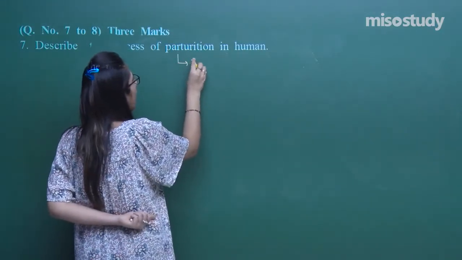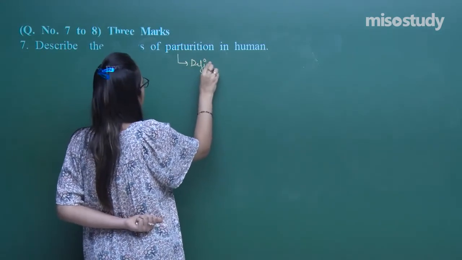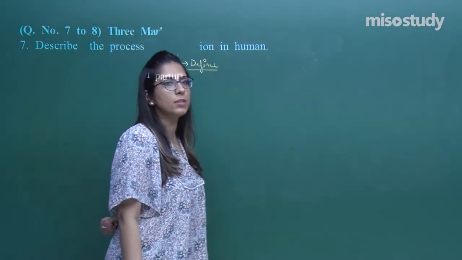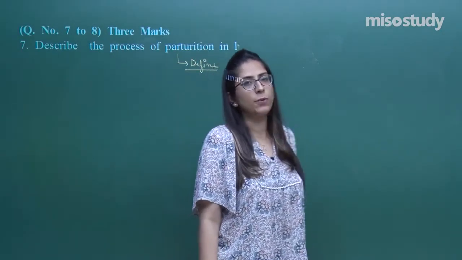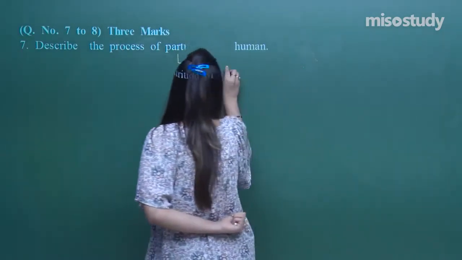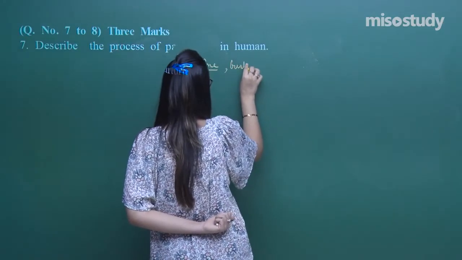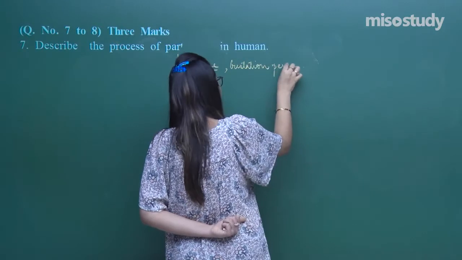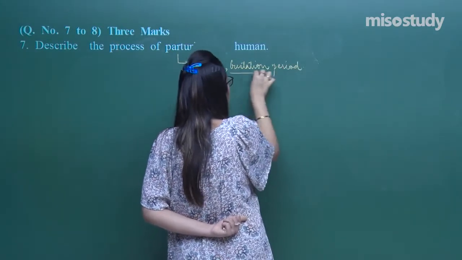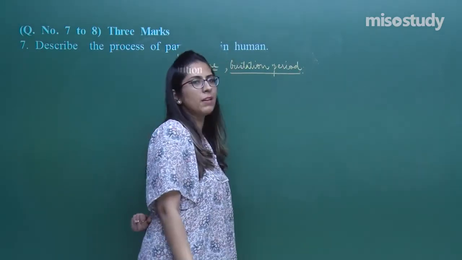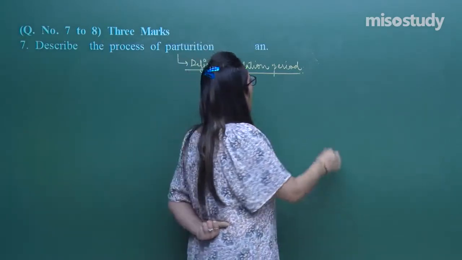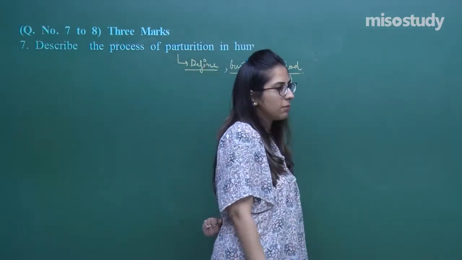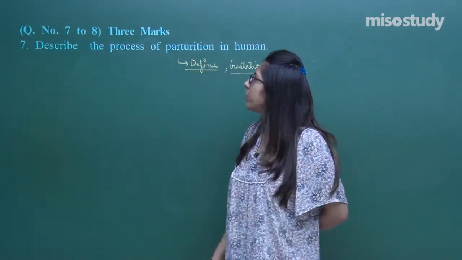First of all, you have to define parturition. Parturition is the process of giving birth to a baby, and you have to explain about the gestation period also. We have already done the gestation period. Gestation period is that period for which the baby remains in the mother's womb, and for human beings the whole period is 9 months. So we have to explain about this process.